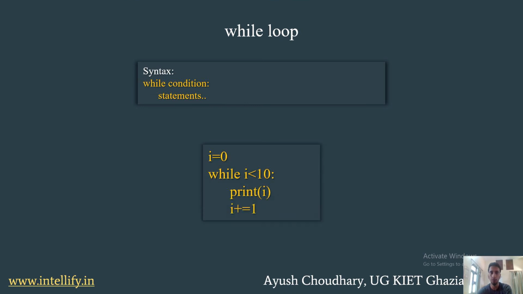Next we come to the while loop. The syntax is quite similar to the for loop. The main difference is that inside the while loop we check the condition each time to see if it is true or not. We use a while loop when we do not know the end condition, when to stop. We just put our ending condition there, and it will keep on executing until it is false. So until i is less than the limit, it keeps executing the loop, and when it goes false, it comes outside the loop. This is the working of the while loop.